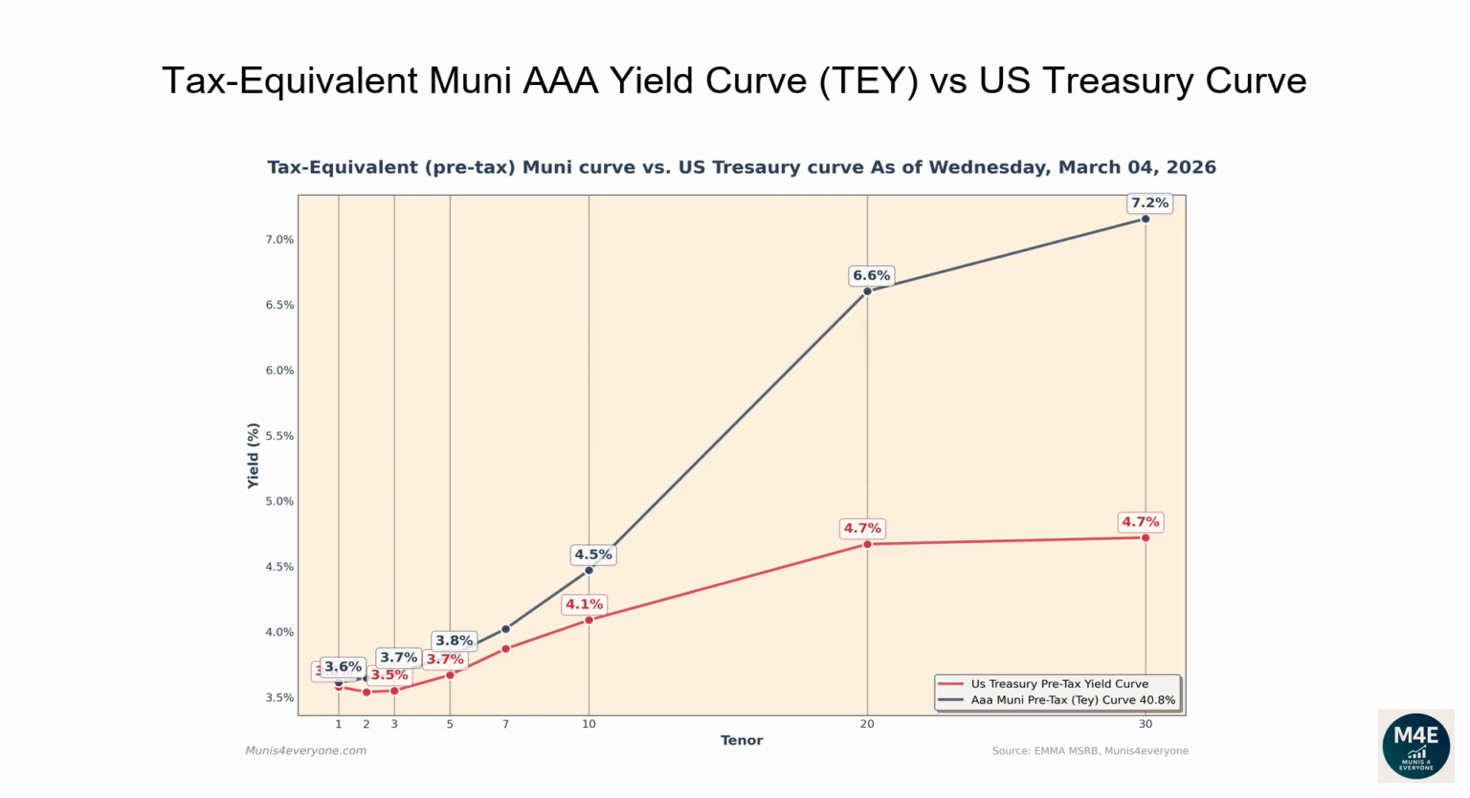For example, if you wanted to buy a 30-year bond, a AAA Muni bond would yield 7.2% compared to a lower yield of 4.7% from a Treasury bond.